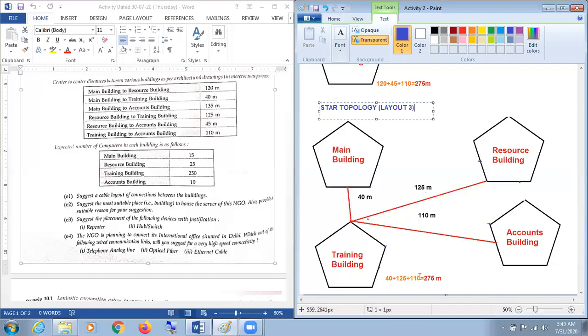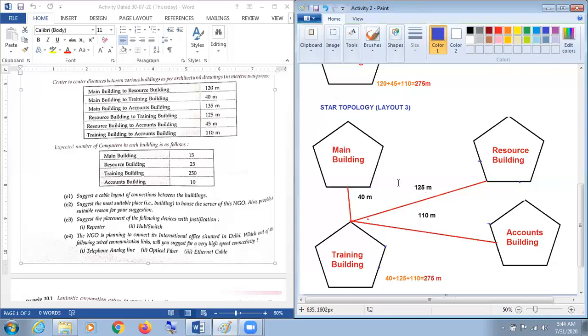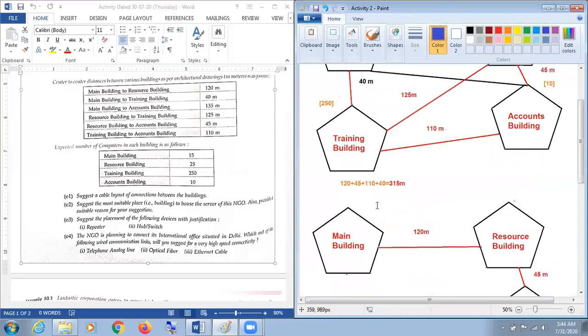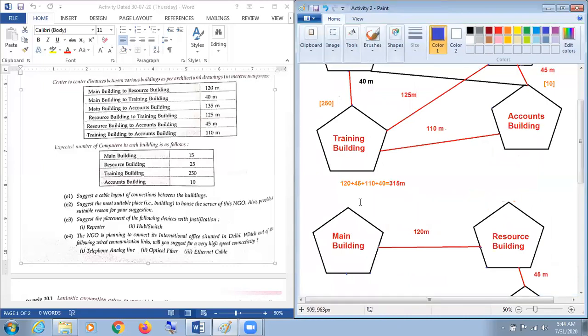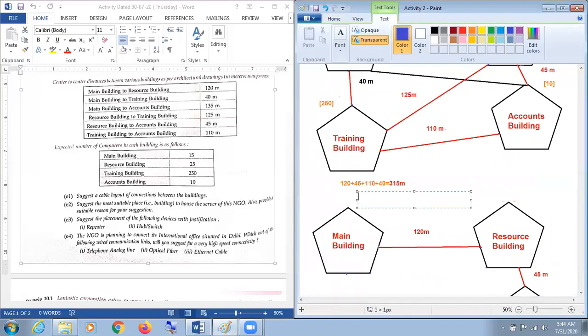This requires 275 meters, whereas similarly, if we are talking about the other layout, I'm just going to click here and type here bus topology, and this is to be considered as layout number 2.